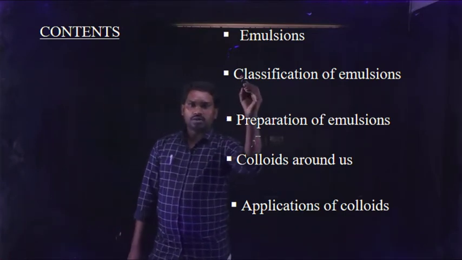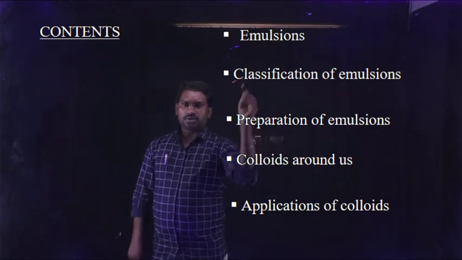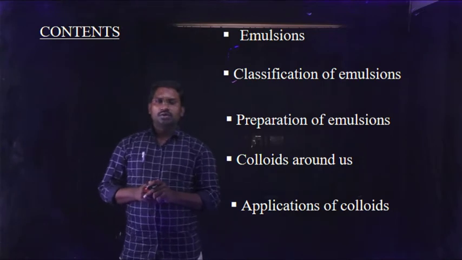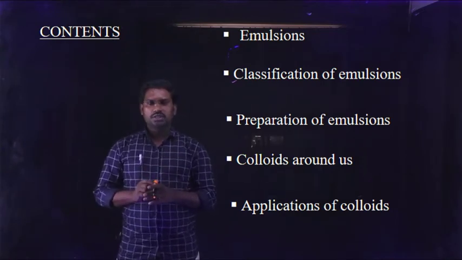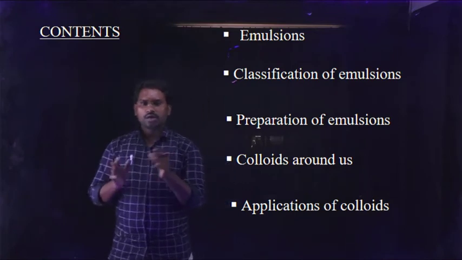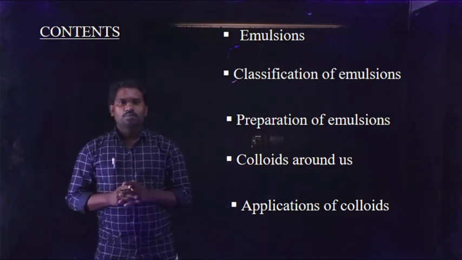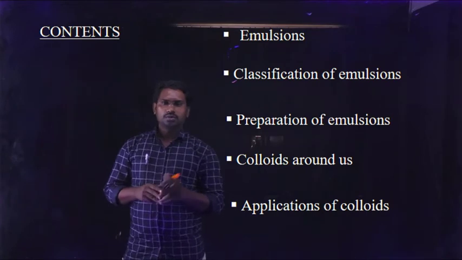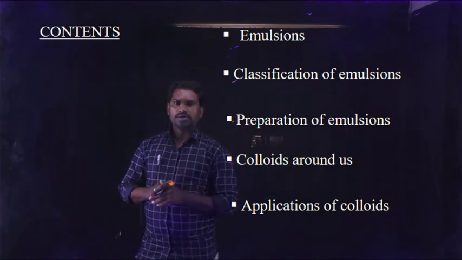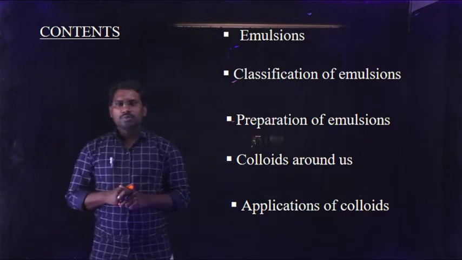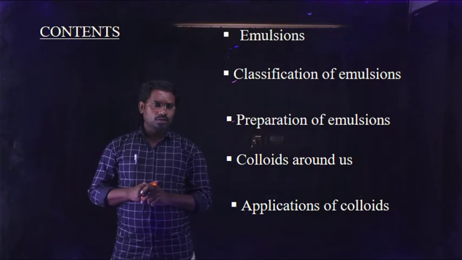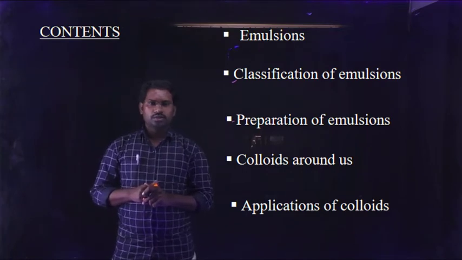Next one, classification of emulsions. After knowing the definition of the emulsion, the classification of emulsions can be into two categories. First one is oil in water type of emulsion, and second one is water in oil type of emulsion. The third content in this video is preparation of emulsions. How can we prepare the emulsions? What are the preparation methods in the case of emulsions?